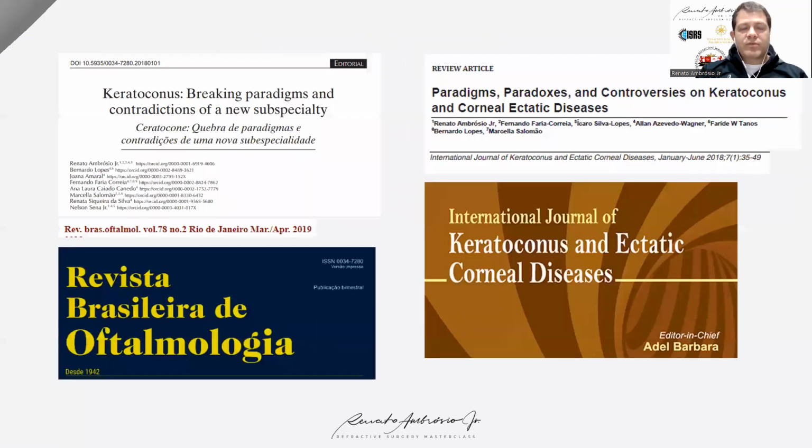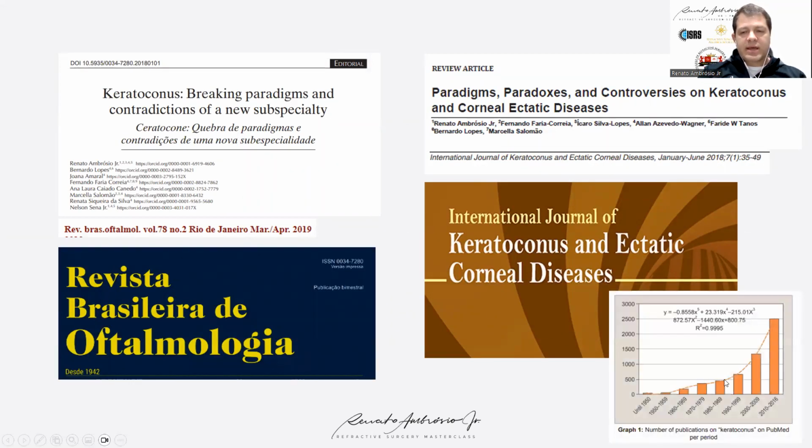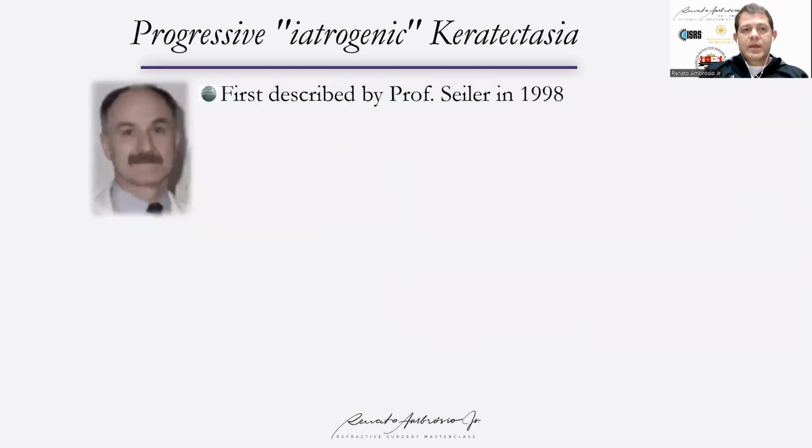So when you think about refractive surgery and keratoconus, there is a very interesting coincidence in the number of publications related to keratoconus with the emergence of refractive technologies. We created some paradoxes, actually, with some paradigm shifts related to the management and diagnosis of keratoconus and ectatic corneal diseases. And it's important that we are keen on understanding the hows and the whys of applying the technologies for diagnosis and treatment.